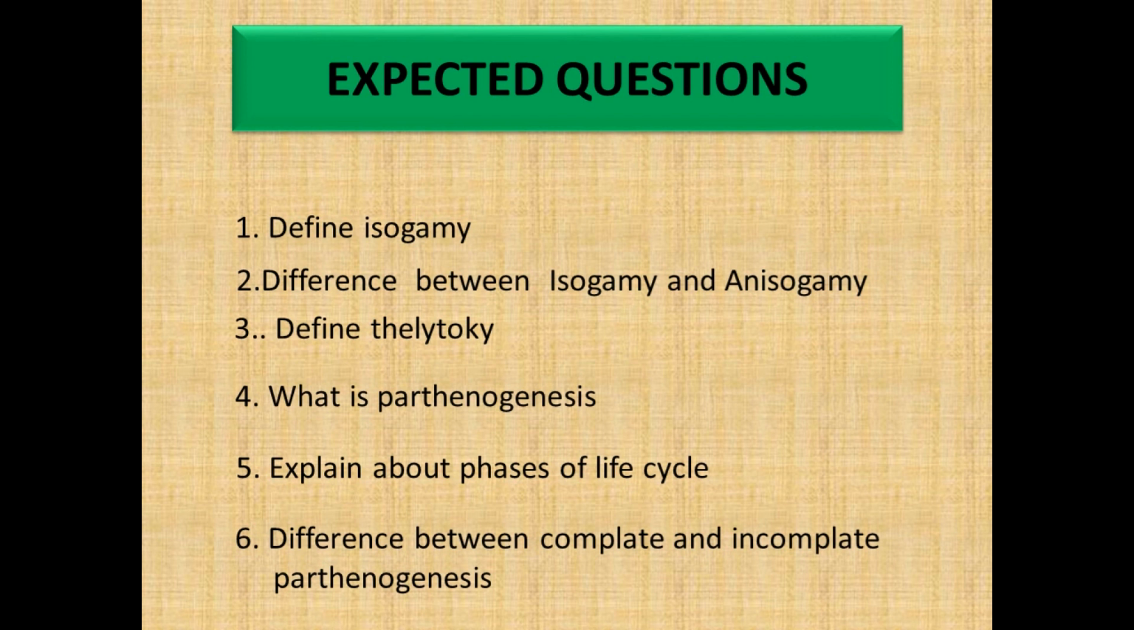The next question is the difference between complete and incomplete parthenogenesis. In complete parthenogenesis, there is no biparental sexual reproduction and no male organisms are produced. Whereas in incomplete parthenogenesis, both sexual reproduction and parthenogenesis occur simultaneously. Female eggs are produced by fertilized eggs and males are produced by unfertilized eggs. These are the major differences between complete and incomplete parthenogenesis.